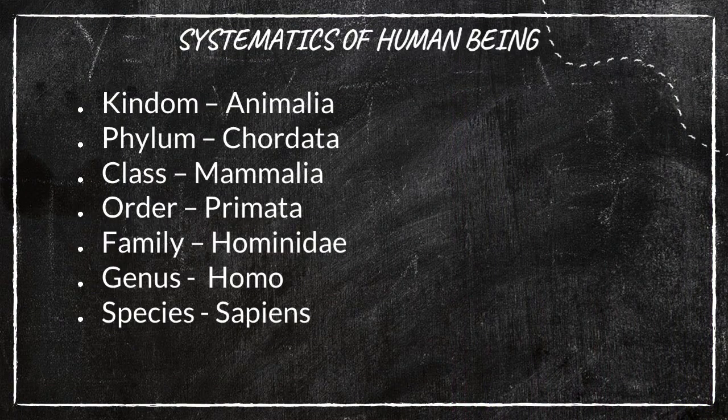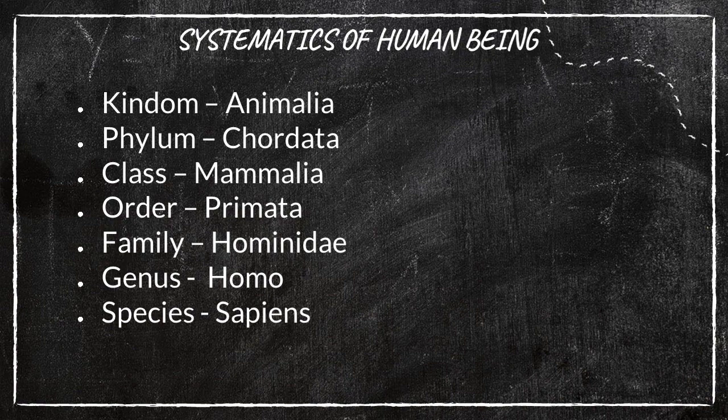Here I have displayed one example. If I say this one, you could understand the word domain. Here I have given the systematics of human beings. Usually we give the classification for each and every species.